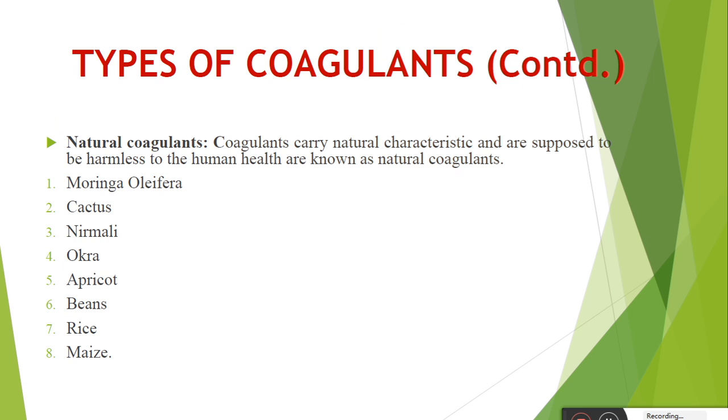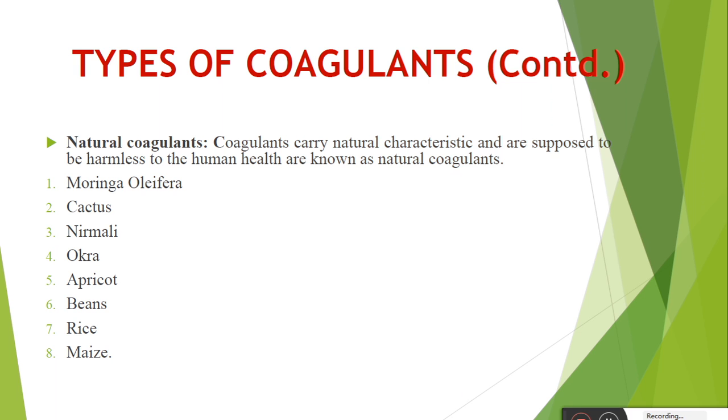Now see, the third type of coagulant is the natural coagulant. Natural coagulants carry natural characteristics and are supposed to be harmless to human health. They are environmentally friendly. Examples of natural coagulants are Moringa oleifera, cactus, nirmali, okra, apricot, beans, rice, and maize. These are the various examples of natural coagulants.